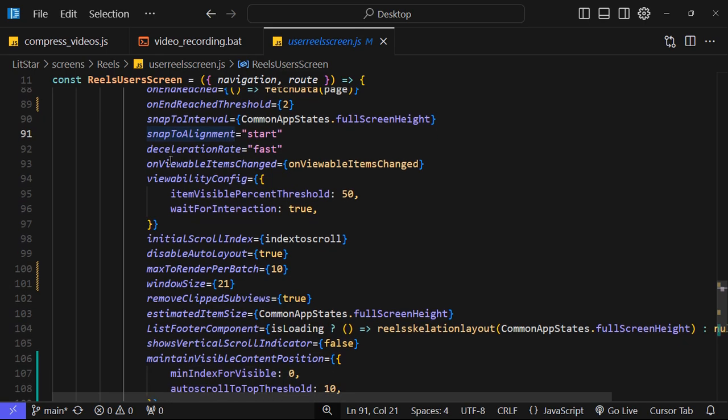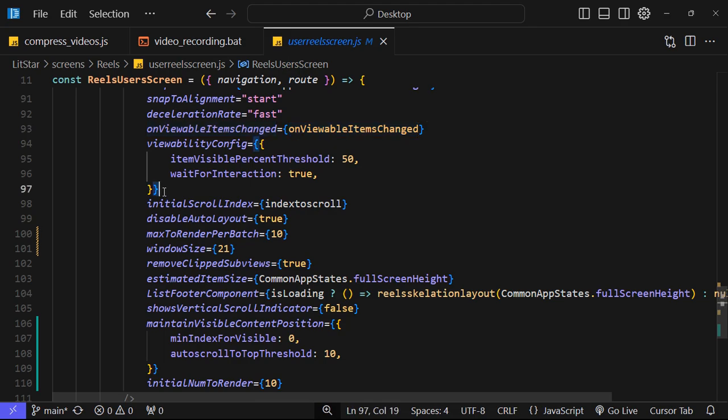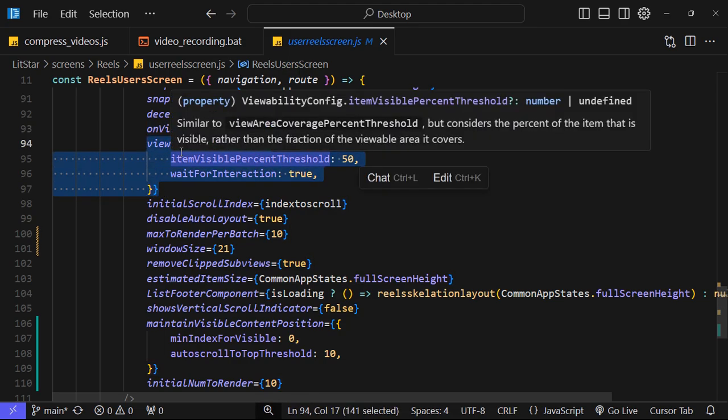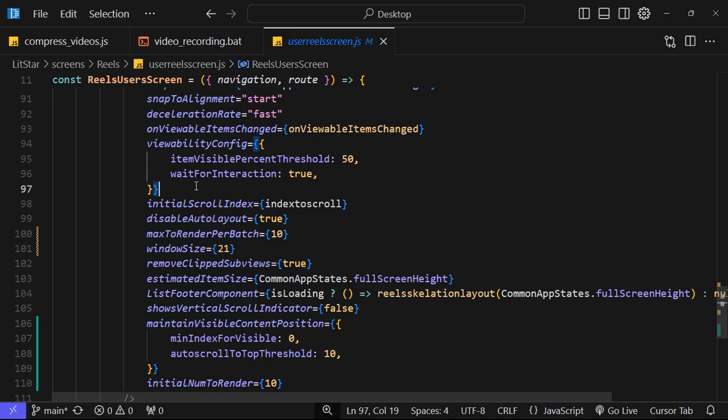After that, onViewableItemsChanged means whenever I am scrolling, I am calling a function to change the index. After that, viewabilityConfig means whatever configuration I provide here, it will ensure that within this threshold I should scroll first, and only then will this viewable item change be called.